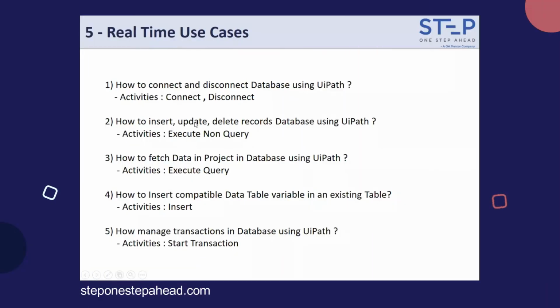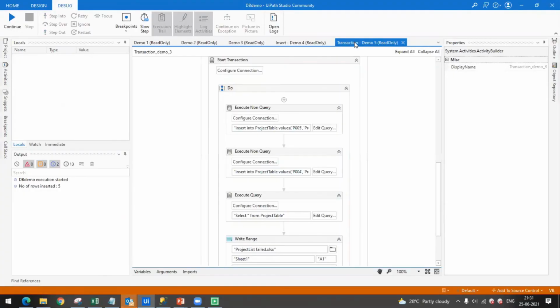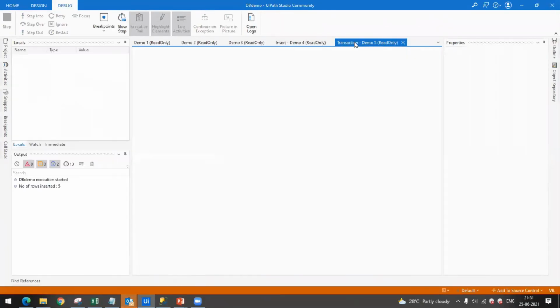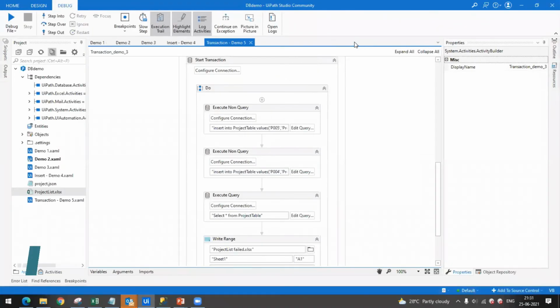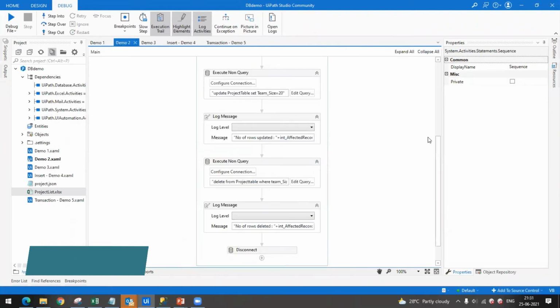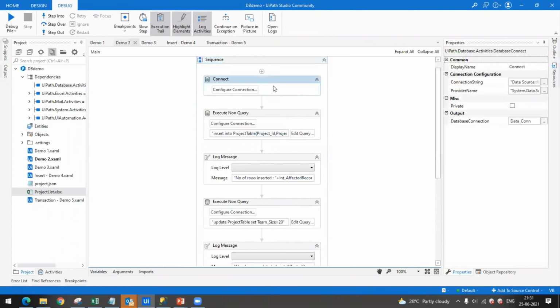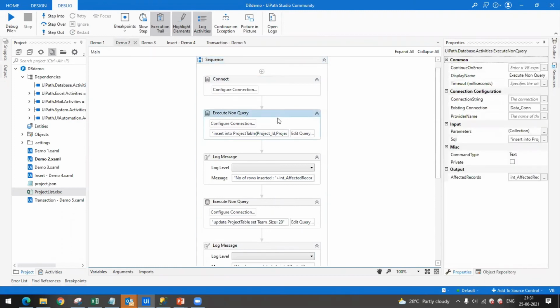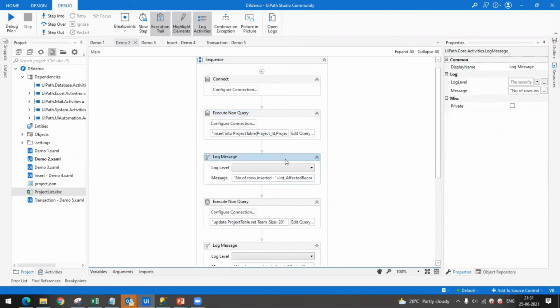Now, how to manage your transaction in the database. First of all, let me tell the main difference between a transaction and other data operations. If you see this second workflow, connection is one activity, one step. Next, insertion is the second step. After that, displaying some logs is the third step.